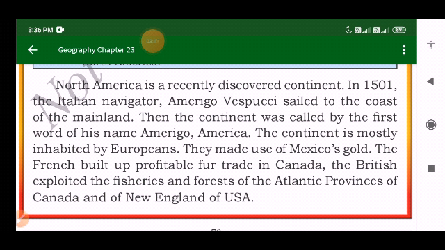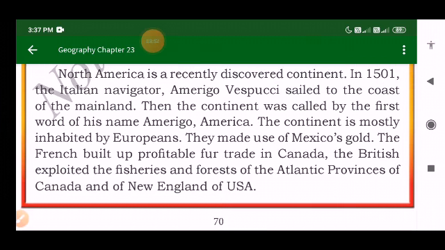This continent is inhabited by Europeans. That means many people living in North America are Europeans. To build North America, they used the gold of Mexico. The French built up profitable fur trade centers in Canada, whereas the British exploited the fisheries and the forests of the Atlantic provinces of Canada and New England of USA. So this is about North America.